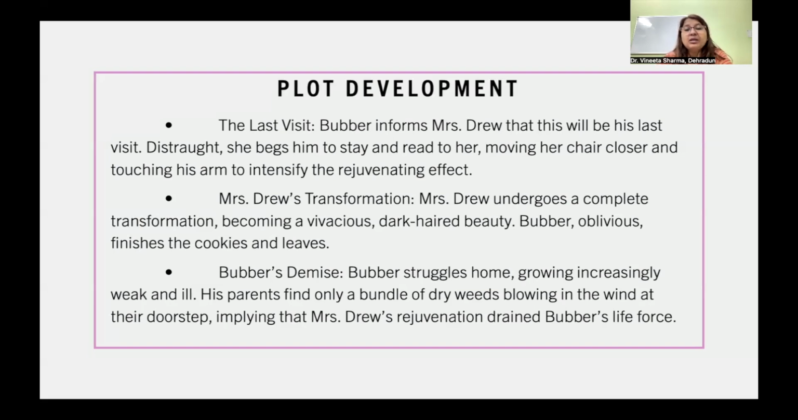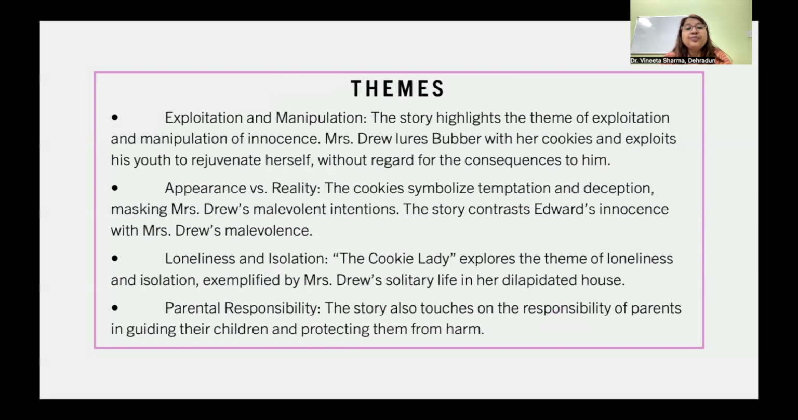Bubba's demise. Bubba struggles home, growing increasingly weak and ill. His parents find only a bundle of dry weeds blowing in the wind at their doorstep, implying that Mrs. Drew's rejuvenation drained Bubba's life force.